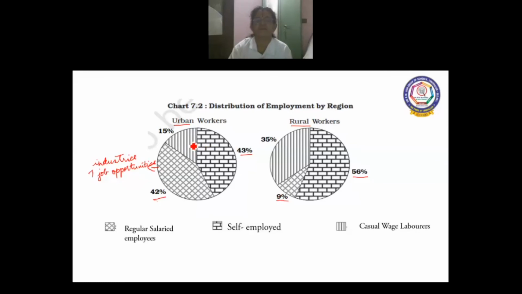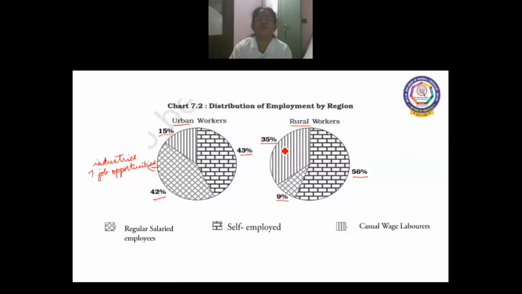So coming to the casual wage laborers, you can know very well the rural workforce who are engaged as casual wage laborers is 35%, whereas in urban it is only 15%. So there is increase in rural workforce who are engaged in casual wage work.